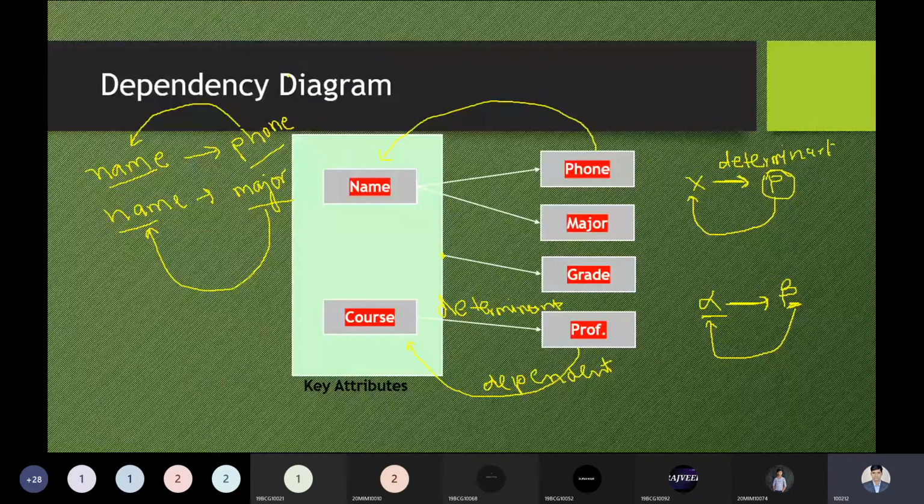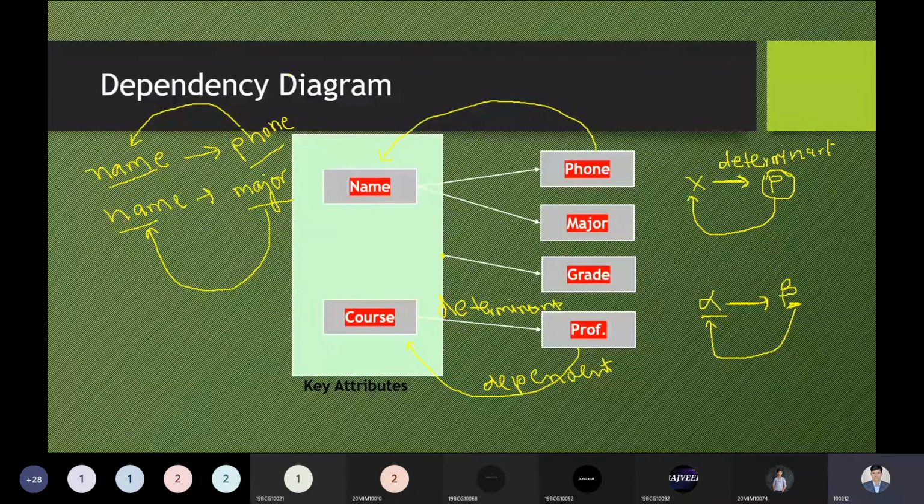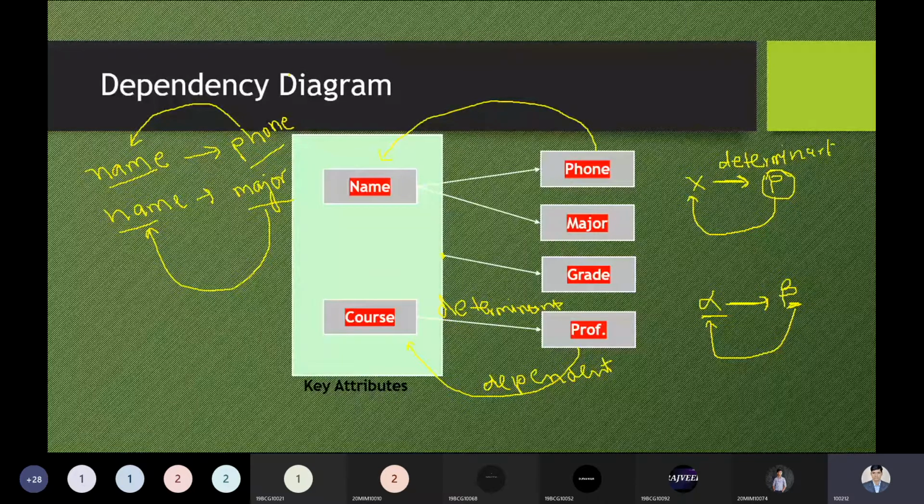If you are a student, you can opt for a course along with your name. So what course are you opting for along with your name? That's why they can be identified as key attributes. Key attributes mean we can make a combination of these two attributes, a super key, to identify uniqueness.